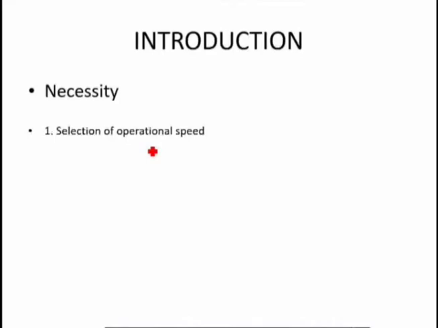Why? Because operational speeds are selected such that they should be far away from the natural frequency, so as to avoid resonance. Now we know that the resonance condition is omega by omega n equal to 1, where omega n is the natural frequency, and omega is the operational speed or external exciting frequency.